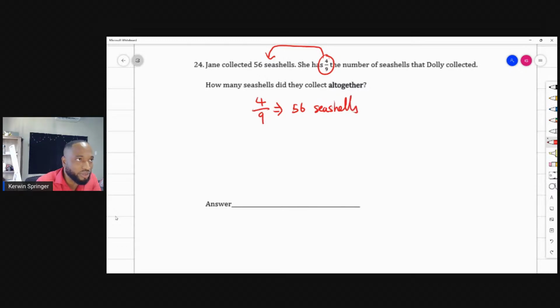Right. I've seen people doing the inversion thing in the chat. Well done. So if you want to find the whole, that will be Dolly, because Jane has 4/9 of Dolly. How much did Dolly collect?